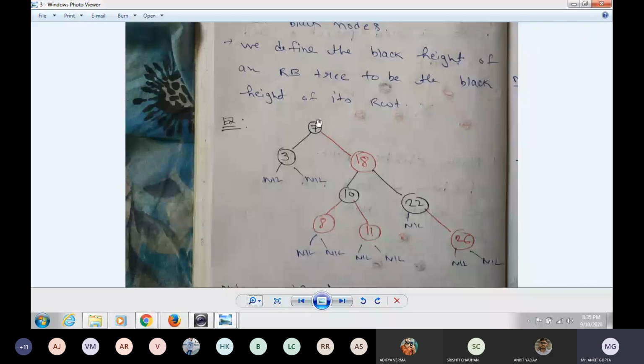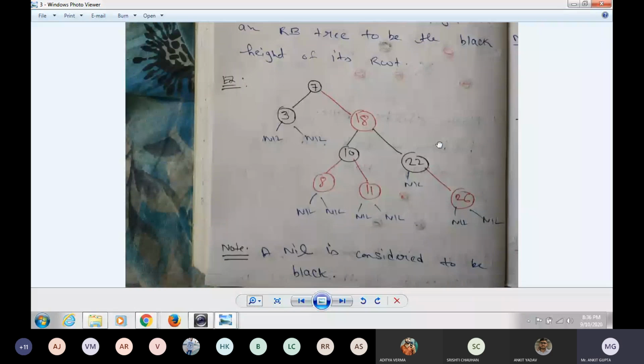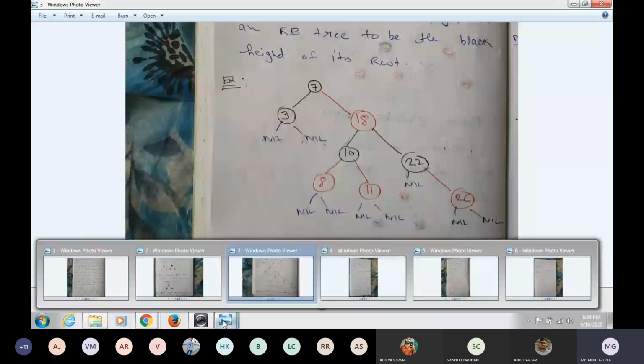Here the nil node, I will take the nil node always as black. It is a rule. Nil nodes should be black. Then 18 is a red node, its children should be black. Here, 10 and 20. Okay, you can see that. So now nil is considered to be black. Then now we discuss the height of a node and the black height of a node.